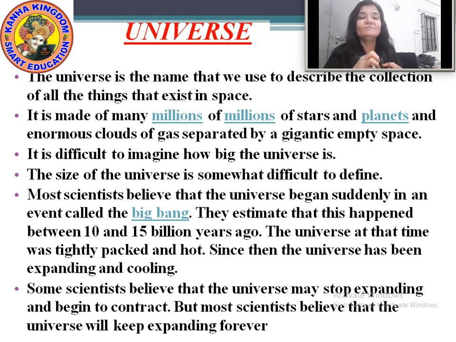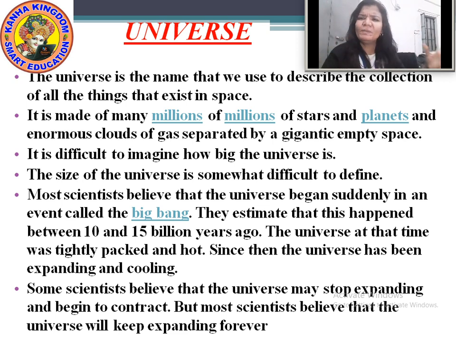Most scientists believe that the universe began suddenly in an event called the Big Bang. Now, how was our universe formed or created? It is the thinking of most of the scientists that there was a big bang.